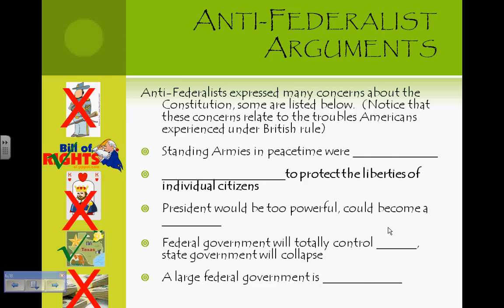Let's review your blanks. Standing armies in peacetime were dangerous. A Bill of Rights? No Bill of Rights was present to protect the liberties of individual citizens. The president would be too powerful and could become a king. The federal government would totally control states. A large federal government is expensive.